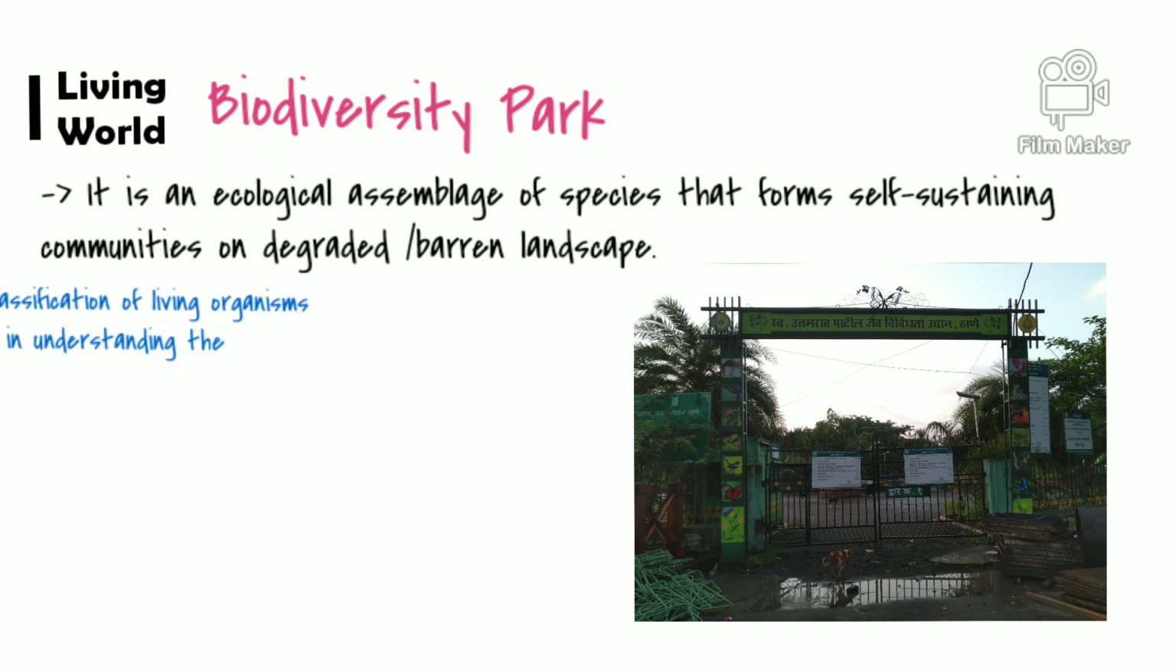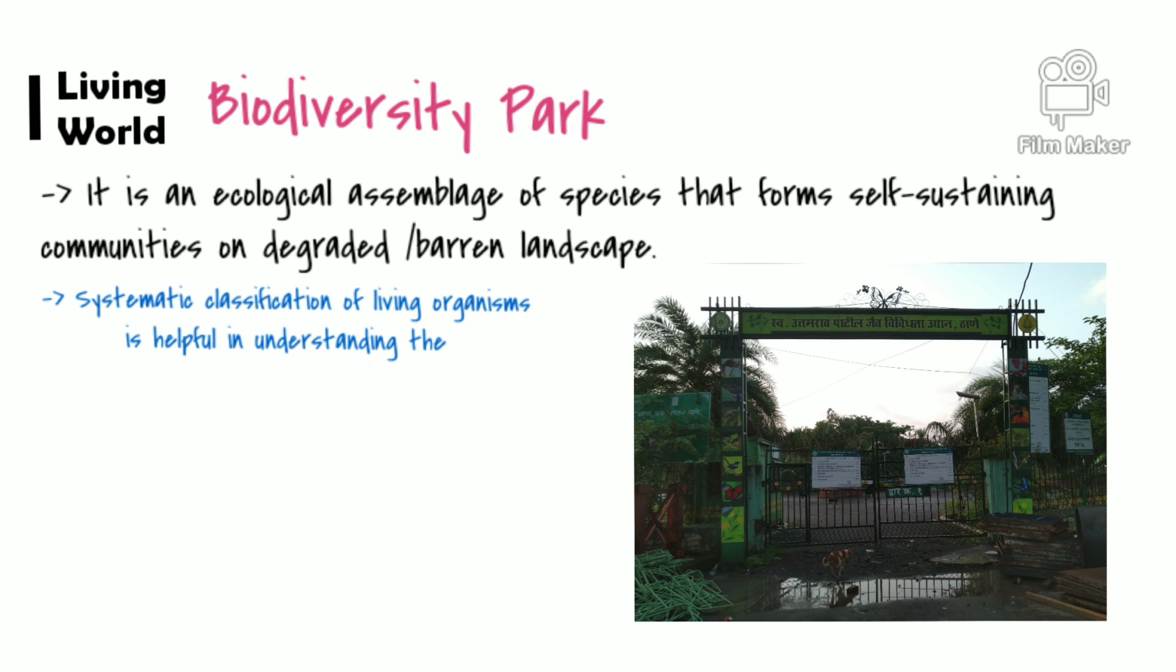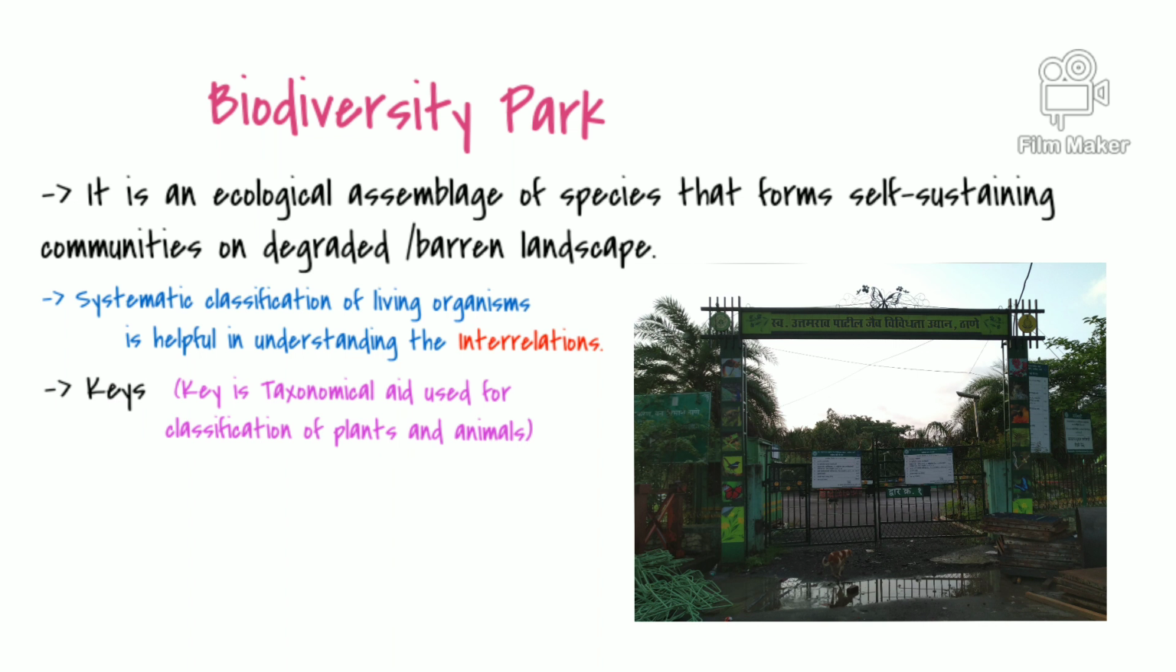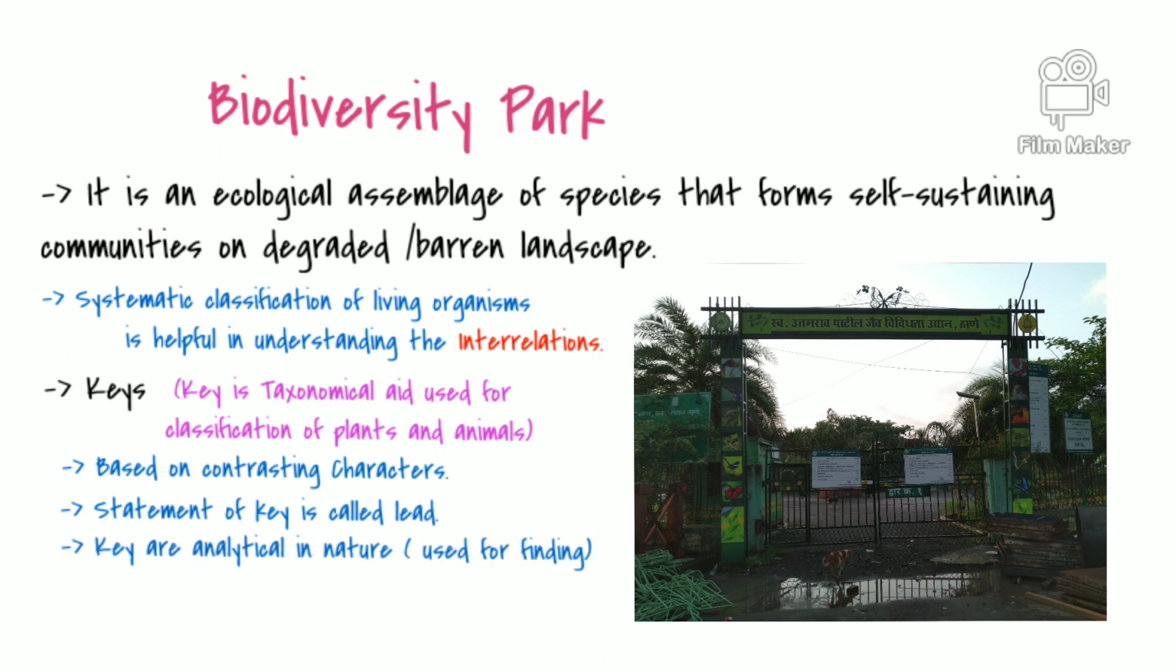Systematic classification of living organisms is helpful in understanding their interrelation. In order to understand the interrelation between organisms and maintain harmony on planet Earth, the study of biodiversity is a must. Keys: a key is a taxonomical aid used for classification of plants and animals, and keys are based on contrasting characters. One of the contrasting characters gets accepted and the other rejected. Each statement in a key is called a lead. Normally, keys are analytical in nature.